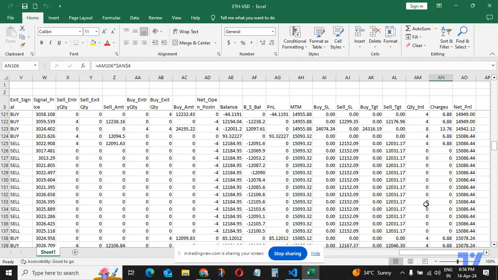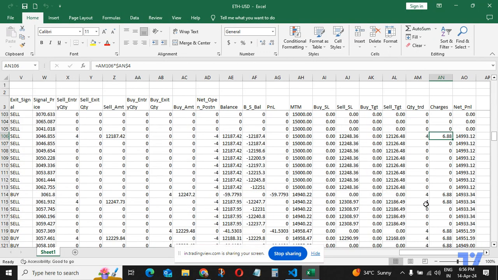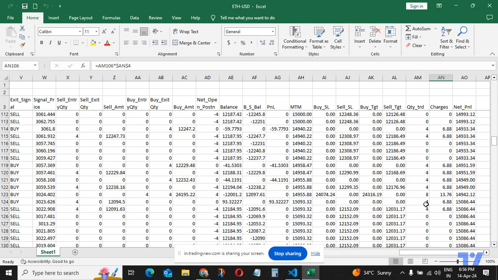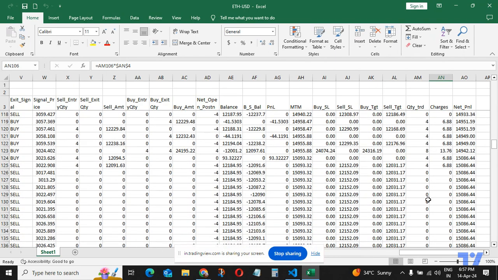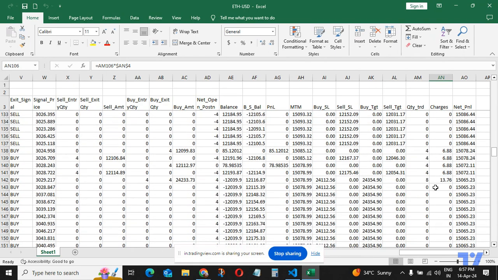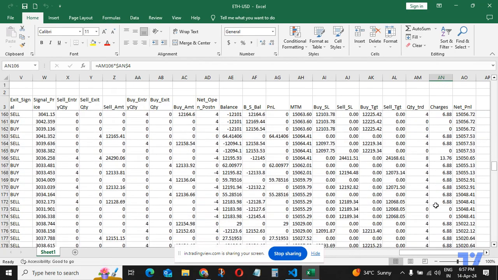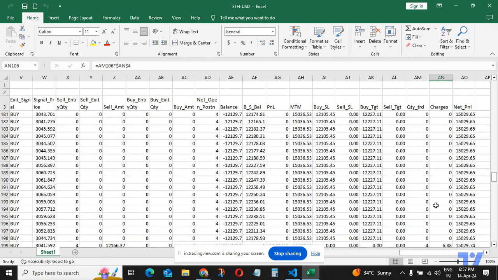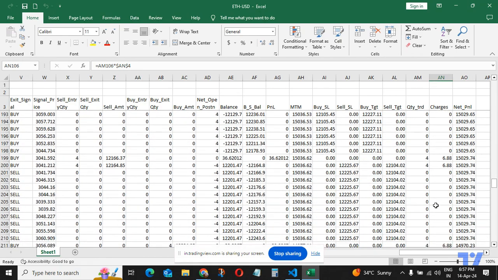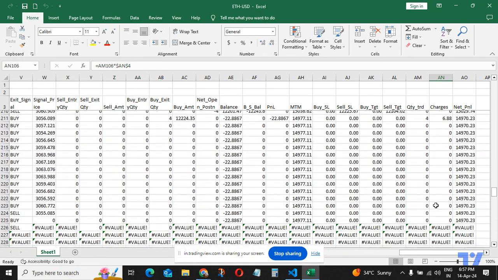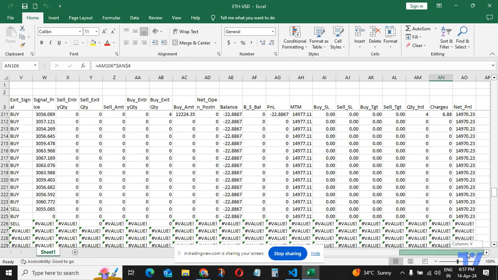From there it started off, and after a couple of trades it started giving profit of 15,086. Then again it started dipping, came up, dipping, and then right now it has gone negative. So let us see how it goes.